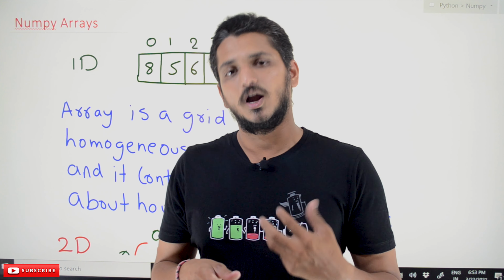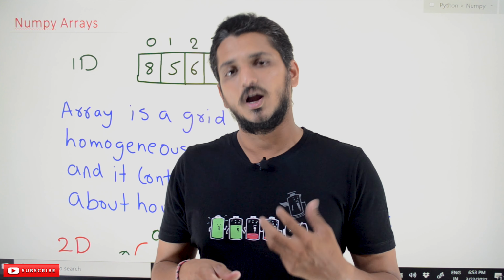Let's try to understand what the concept of arrays means. An array is a grid of homogeneous elements. We have to understand this; this point is very important. Homogeneous means they are of the same type.